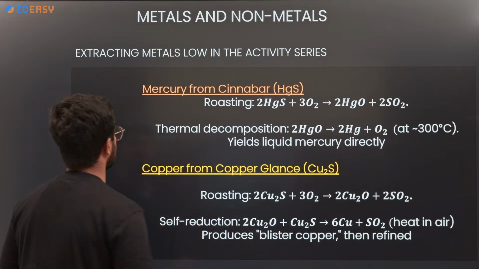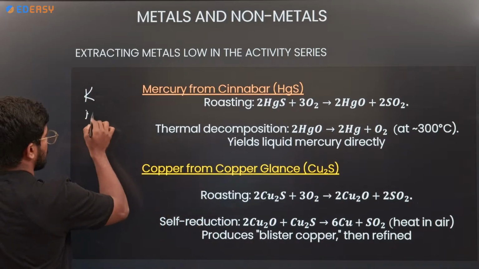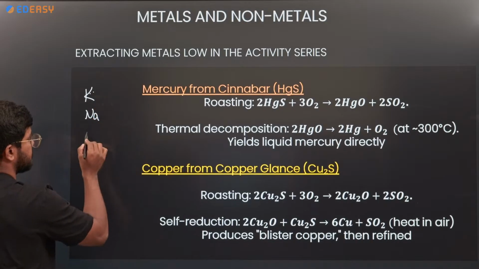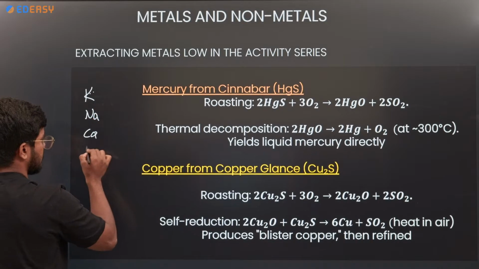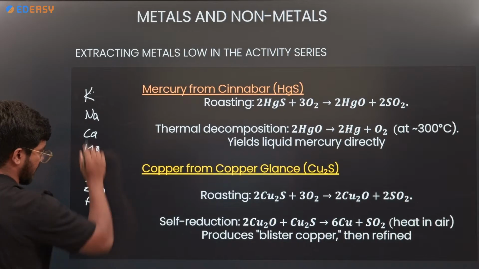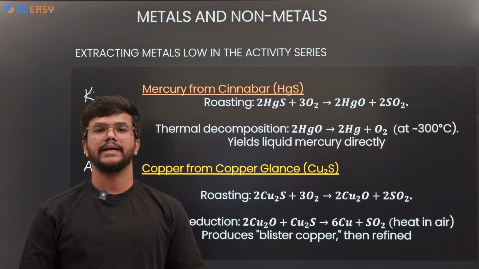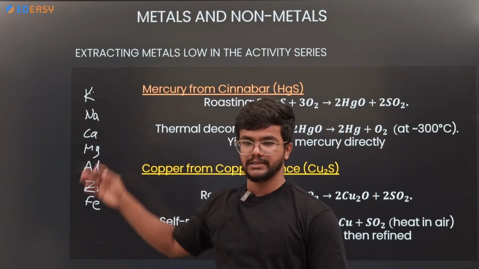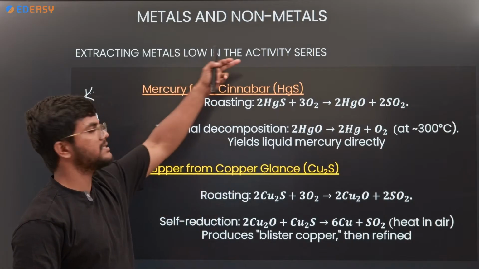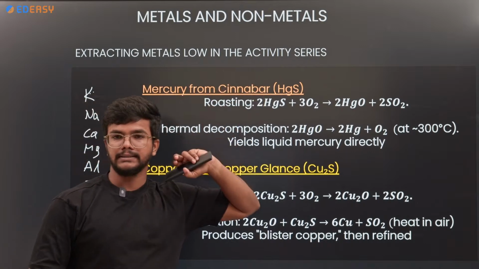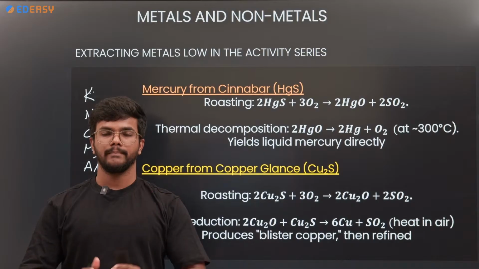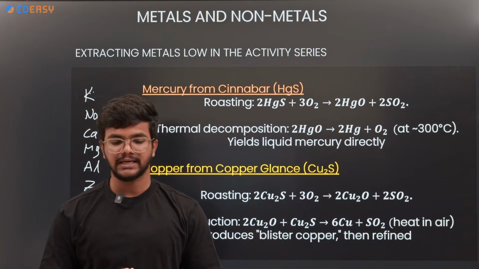What is the activity series? Potassium, sodium, these are highly reactive. After potassium and sodium come calcium, magnesium, aluminum, zinc, iron, and many other metals. This is called the activity series. Based on the activity series, first we will take the low activity series metals, and under that we have an ore called cinnabar. Cinnabar is the ore of mercury, so mercury can be extracted from the cinnabar.